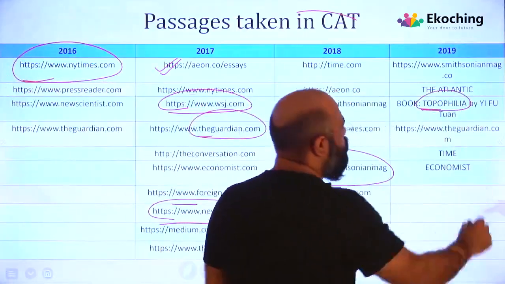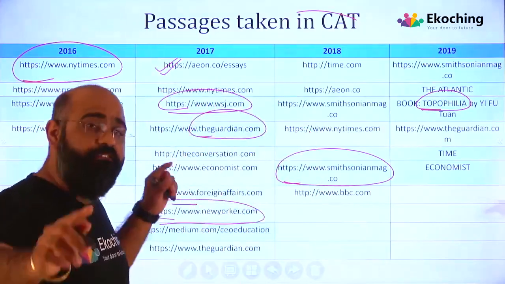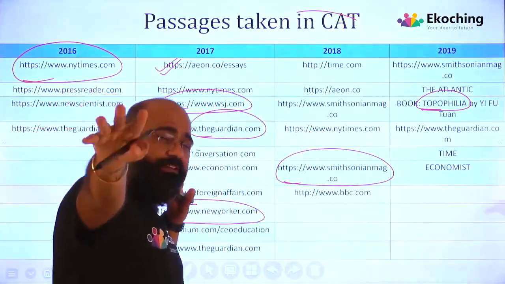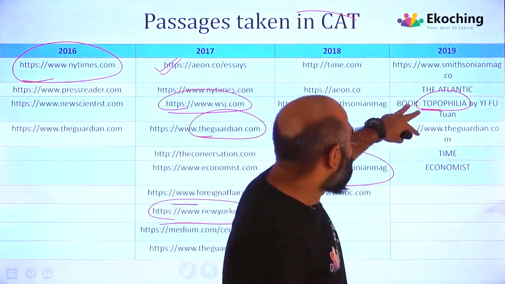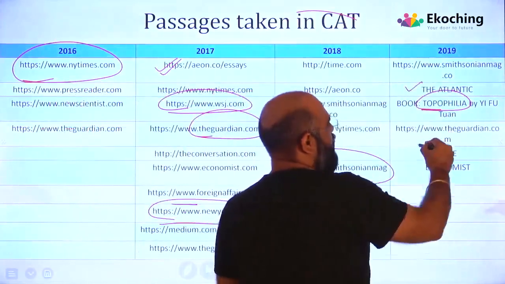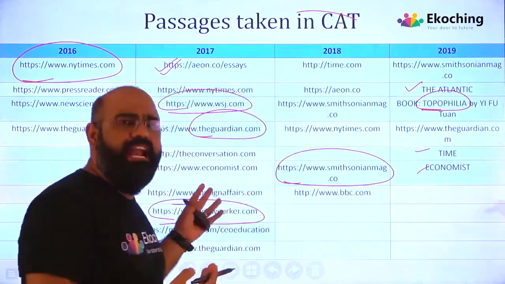If you see, in 2019, there was a book specifically, Topophilia, and it was taken from there. We have read Topophilia in our vocabulary module, go through that, right? So it was taken from The Atlantic, Time, Economist. So you have a variety of sources.